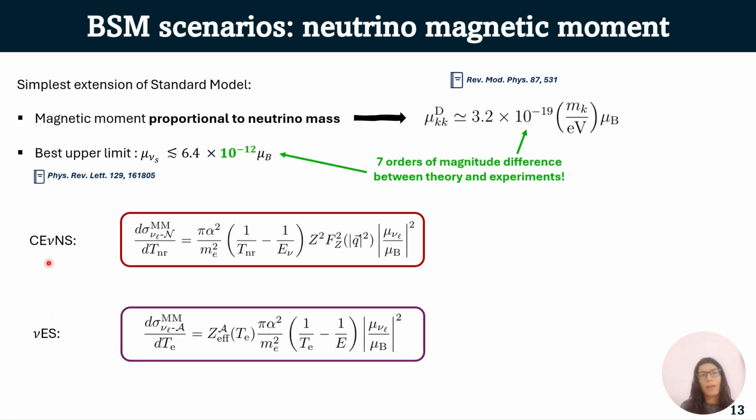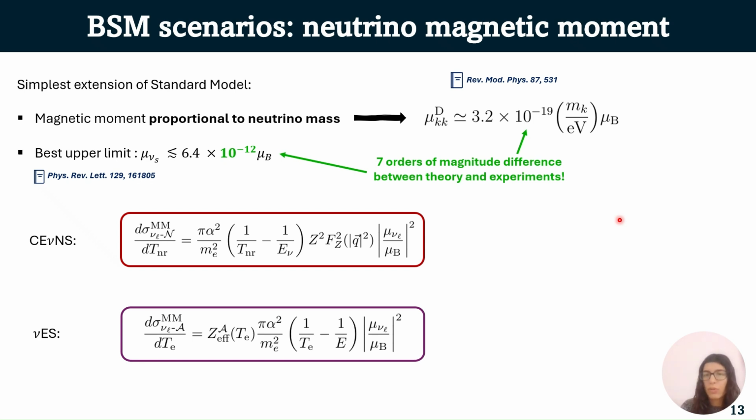Now let's move to some beyond the standard model scenarios, and in particular, in some of these scenarios, neutrinos can acquire a magnetic moment. In the simplest extension of the standard model, this magnetic moment is proportional to the neutrino mass, as you can see from the relation here, and it should be of the order of 10 to the minus 19, while this is to be compared with the best experimental upper limit, which is of the order of 10 to the minus 12. So we still have 7 orders of magnitude difference between theory and experiments.